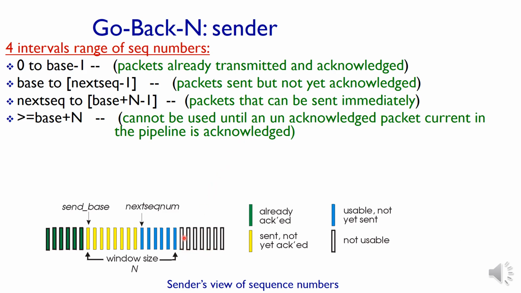They will be considered when this yellow becomes green. This yellow becomes green when it gets acknowledged by the receiver. At that time the window will slide from this position to the next n packets. That is a sliding window. The window slides towards the right-hand side when the packets in the queue get acknowledged.